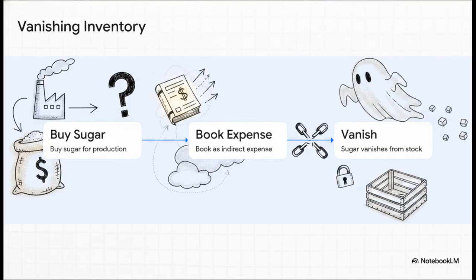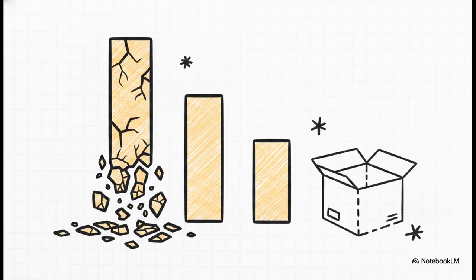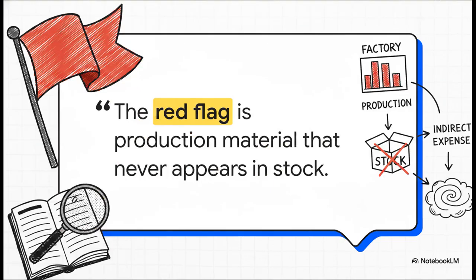If XYZ buys production sugar but deliberately books it as an indirect expense, it never enters stock records. Without physical verification, reported profits are completely skewed. That sugar basically turns into an invisible financial ghost. Your absolute biggest audit red flag? Direct production material that's deliberately booked as an unverified indirect expense.